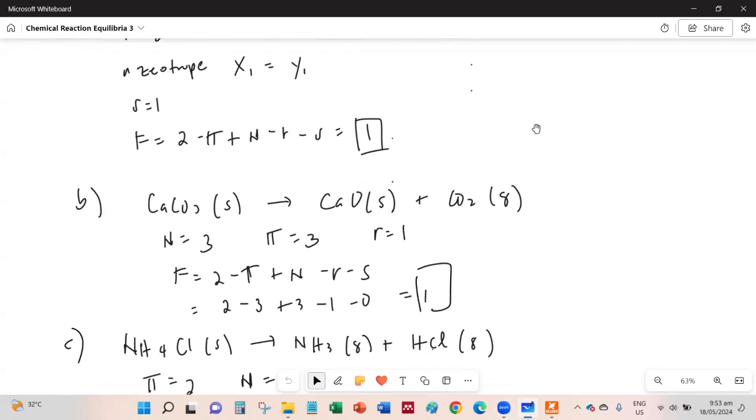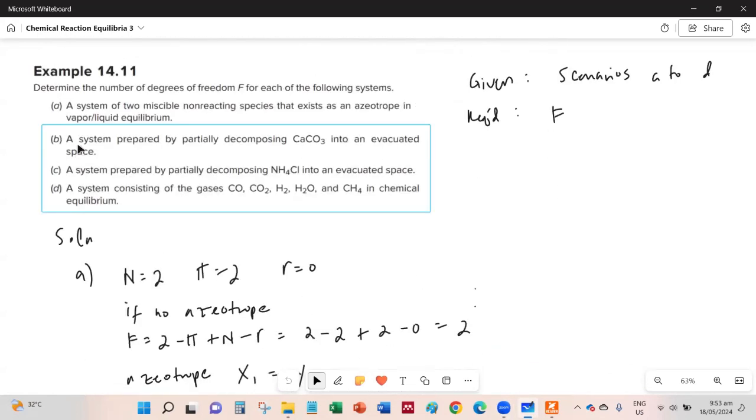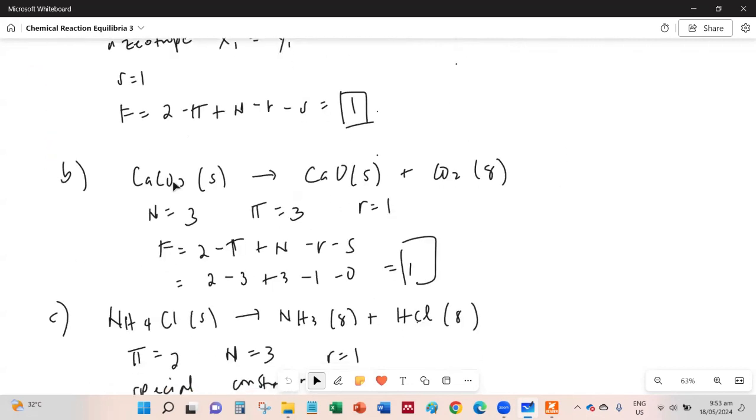So the next problem is this one. Decomposing calcium carbonate into an evacuated space. So to begin the solution, we write the decomposition reaction.